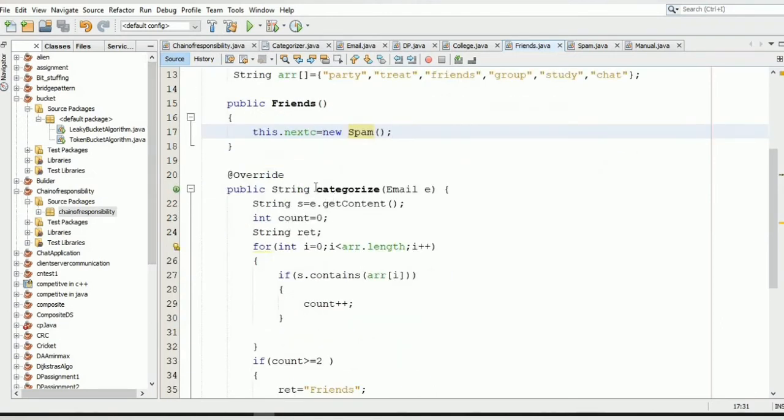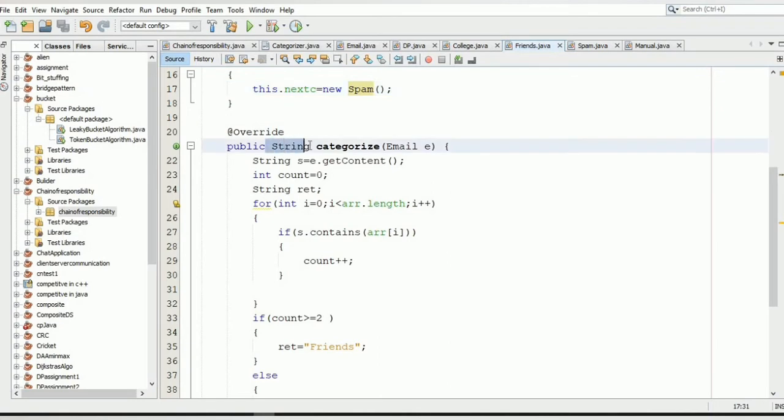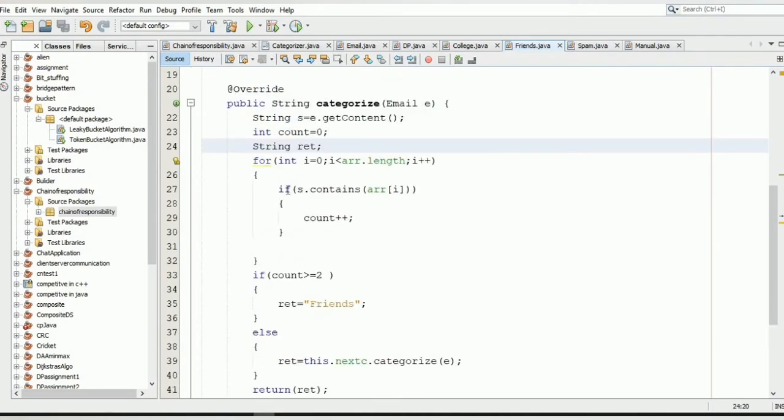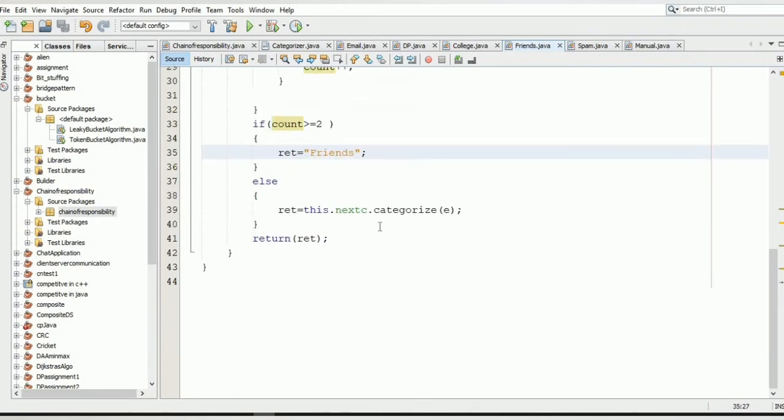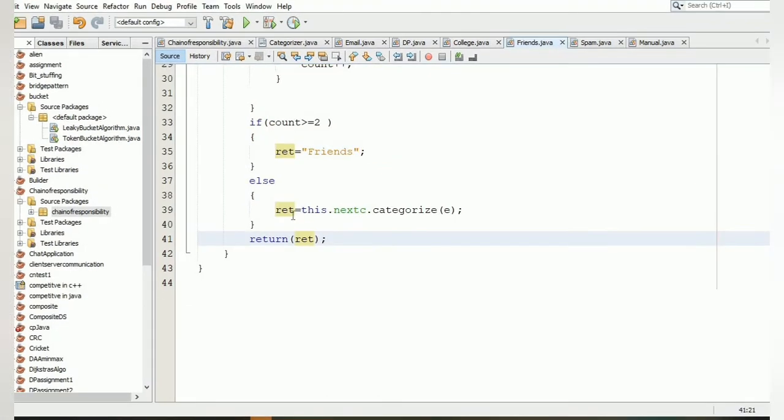The categorize method of the class friends will accept an argument of type email, and will return a string. Inside this, we are checking the contents of the email with our values in the array, and if it contains the given value, then we will increment the counter. After that, we will check if the count is greater than or equal to 2, then we will set the ret to friends, or else we will call the categorize method of next C, which will accept an argument of type email E, and it will return the category of the email in the ret, and after this we are just simply returning the ret object.